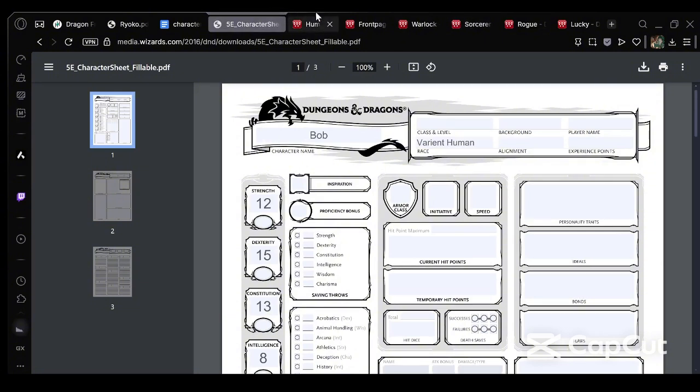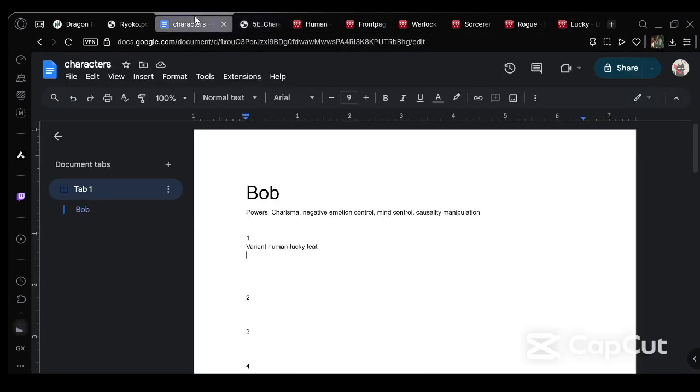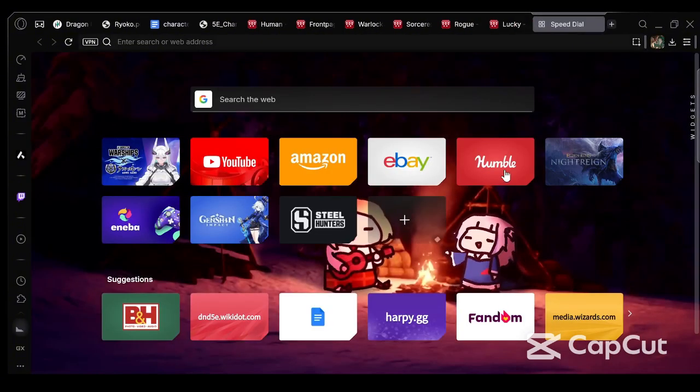Then, let's go ahead and go with the saving throws. So we've done the background. We are going to be doing the rewarded background. Why? Because that gives us a free, well, not a free feat, but it gives us a feat of our choice. And for that feat, if I remember, one of the choices is Magic Initiate.